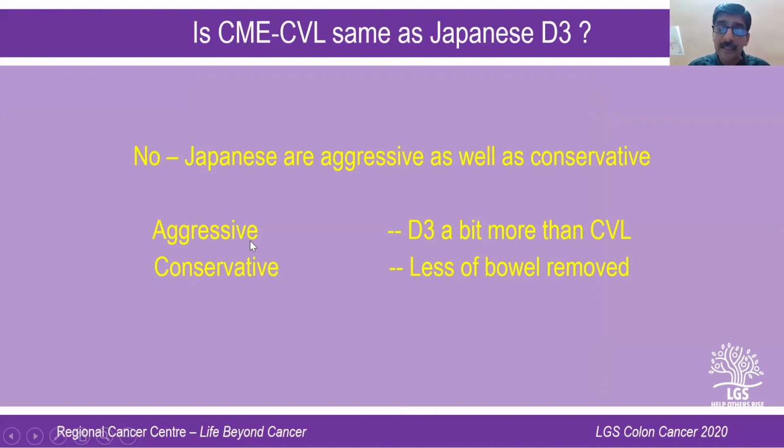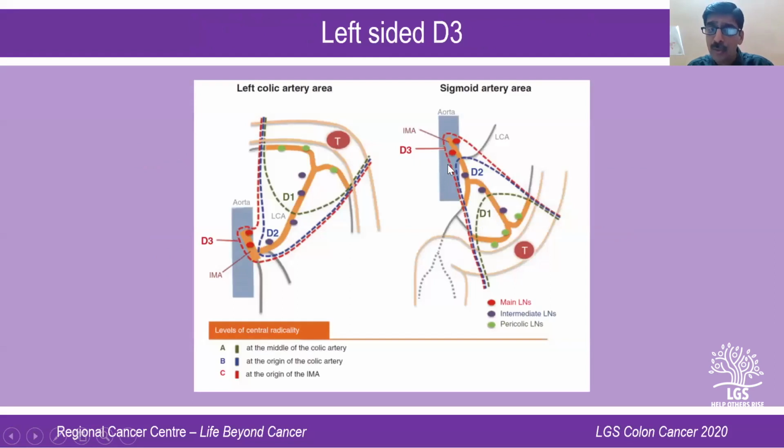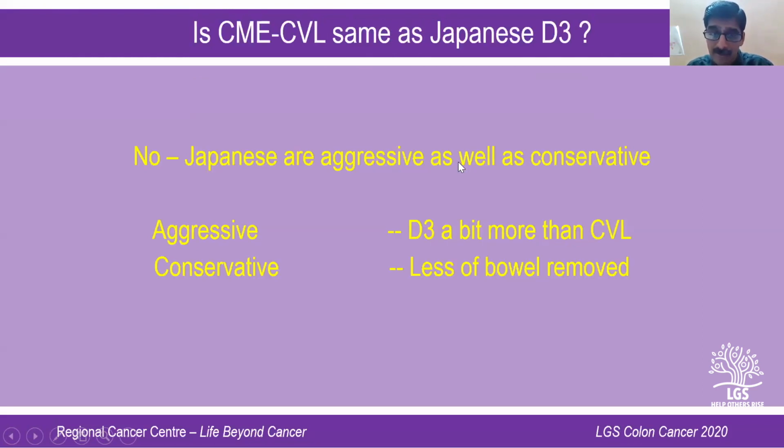But the confusion is, is central vascular ligation the same as Japanese D3? I put it in such a way that Japanese D3 and central vascular ligation are a bit different. In one sense, the Japanese are more aggressive, because in D3 dissection, you actually remove the nodes on the surface of the artery also. But central vascular ligation goes only up to the central vessels. So in that sense, the Japanese are a bit more aggressive. And I would say the Japanese are a bit conservative also, because they don't take out as much length of the colon as you would do in a right hemicolectomy or left hemicolectomy.